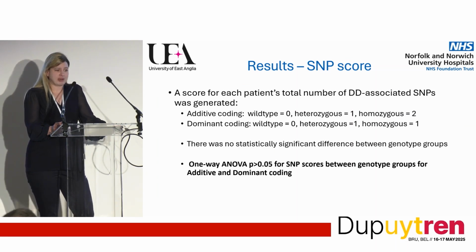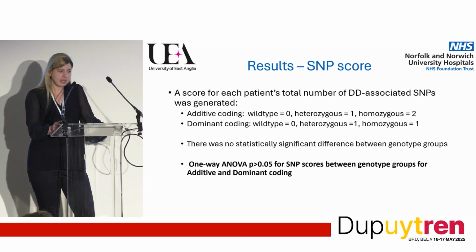Additionally, we were able to generate a SNP score through genotyping for the other 25 SNPs, so a total of 26 SNPs. And we were able to code this with additive coding, whereby having a wild type scored you 0, heterozygous 1, and homozygous 2, or dominant coding, whereby if you had wild type SNP, that was 0, and either homozygous or heterozygous scored you a 1.